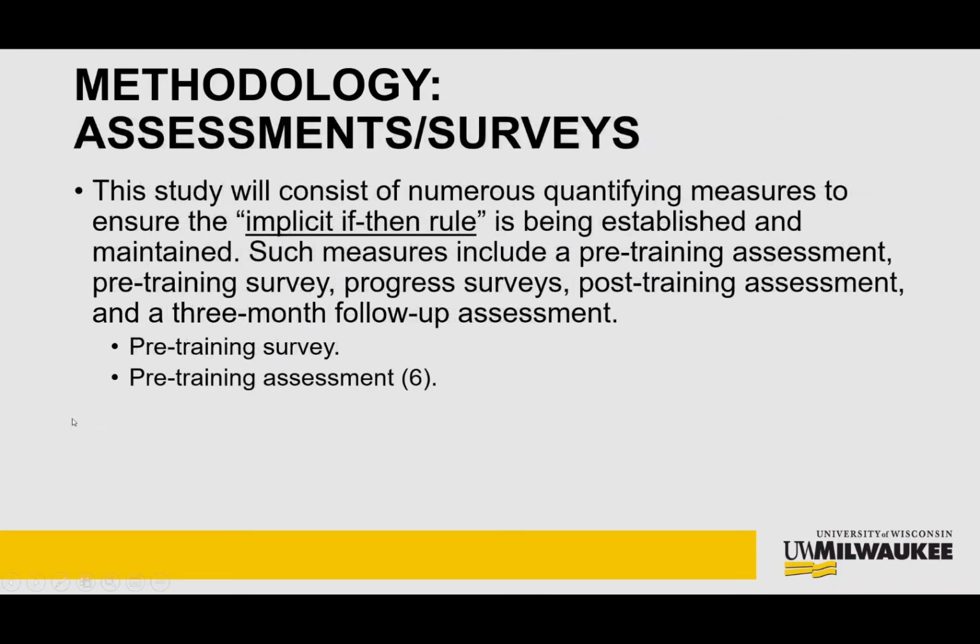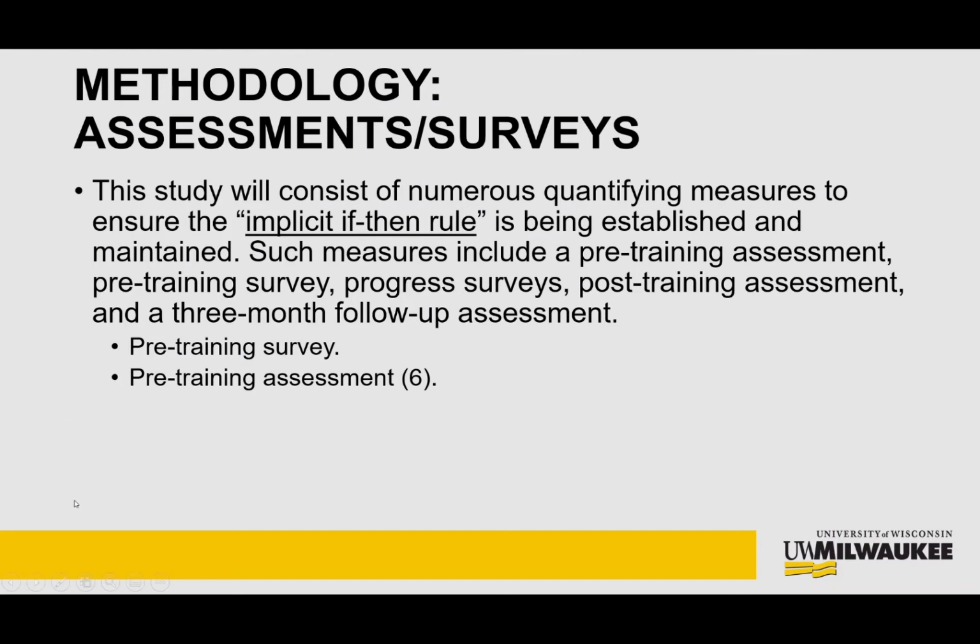Now, assessments and surveys. Like we said before, this study will consist of numerous quantifying measures to ensure that this implicit if-then rule is being established and maintained. Such measures include a pre-training assessment, pre-training survey, progress surveys, post-training assessment, and a 3-month follow-up assessment. This pre-training survey is to gauge participants' demographic information, tobacco, marijuana, alcohol use habits, nicotine dependence, drug abuse, other psychological aspects like depression, anxiety, or stress, sleep, and even exposure to tobacco marketing, similar to AIM-3.